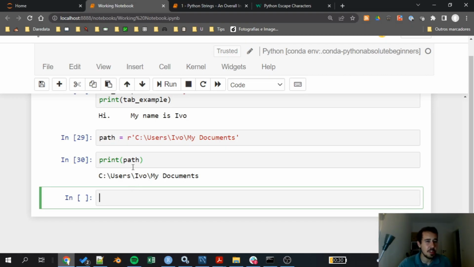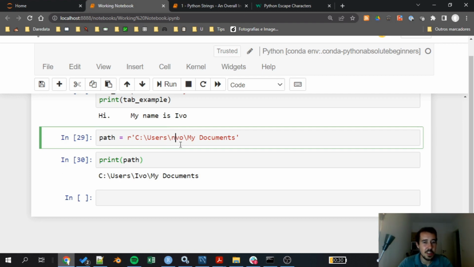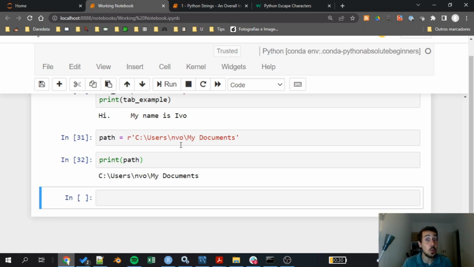Now, an important thing: if I use a raw string and I have a \n here, the \n will not produce the new line that we've seen, because I'm telling Python, please ignore everything that you know about escape characters just for this string alone. And this r just works for this string alone. Of course, it doesn't change anything regarding fundamental string manipulation in Python. It's just a way for me to tell Python, I really need this \n right here. So please ignore everything that you know about escaping characters.